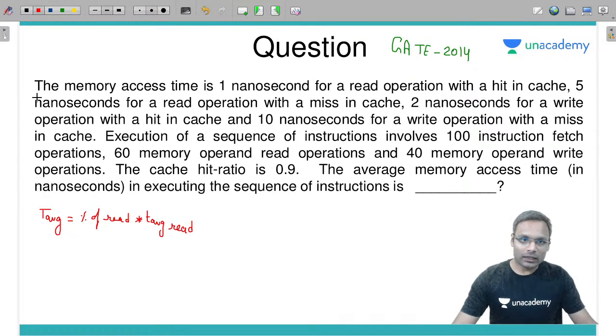Okay, so the things are given: 1 nanosecond read operation hit, 5 nanosecond read operation miss, 2 nanosecond write operation hit, 10 nanosecond write operation miss.